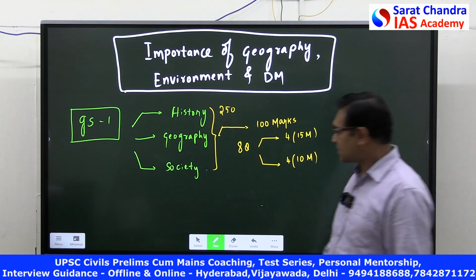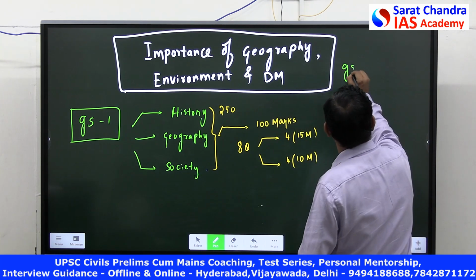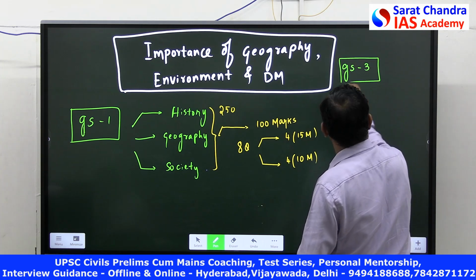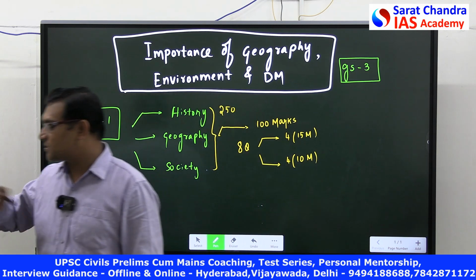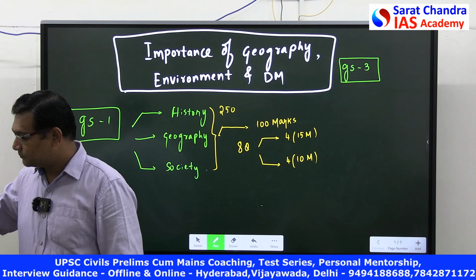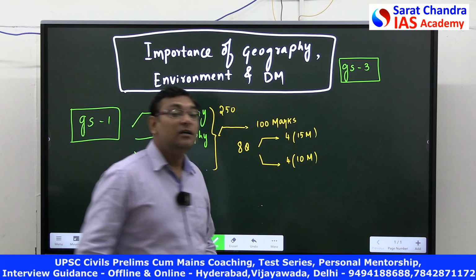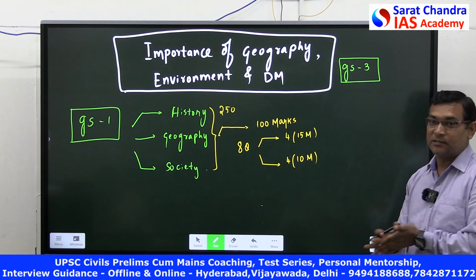But not only this, if you look at the GS paper 3. What is the syllabus of the GS paper 3? Anyone? Science and technology, okay.